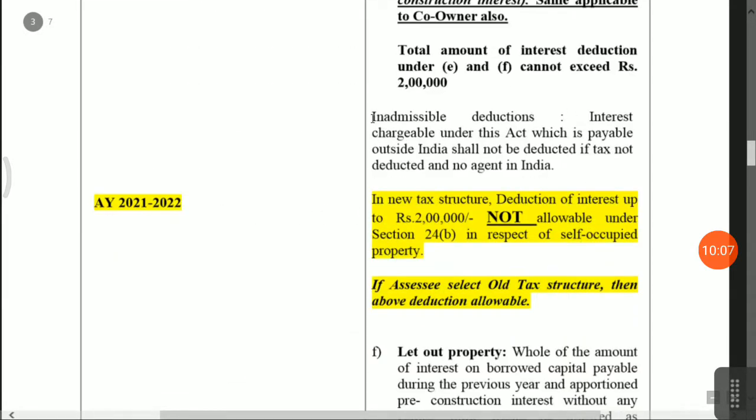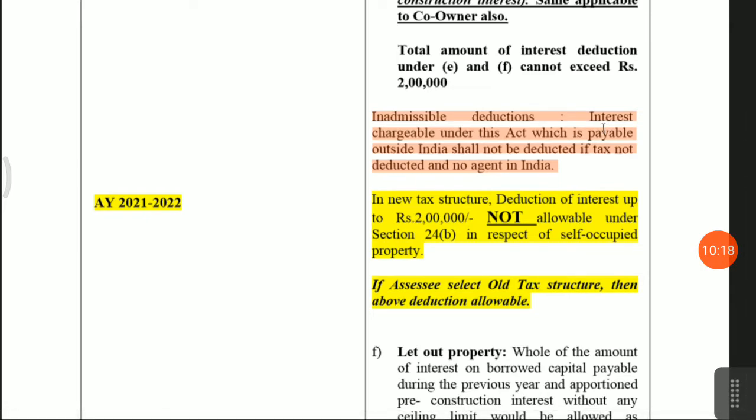Inadmissible deduction. Now, what is inadmissible deduction? Interest chargeable under this Act which is payable outside India shall not be deducted if tax is not deducted and there is no agent in India. Means you have taken a housing loan after 1/4/1999 and you have paid interest outside India without deducting TDS, and there is no agent in India, then you will not be eligible for deduction in income from house property.